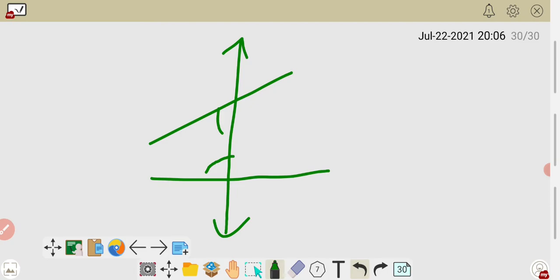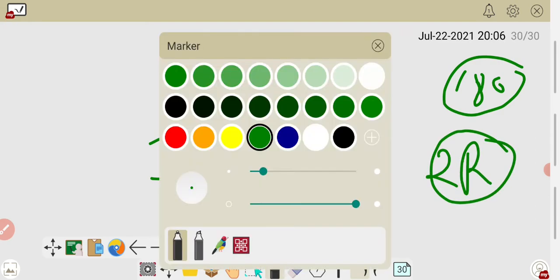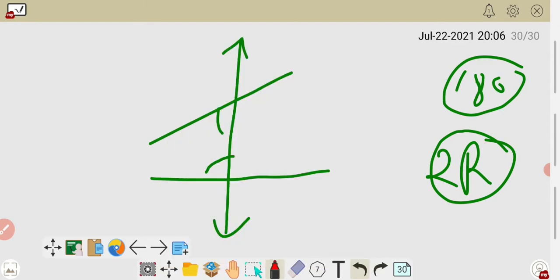This angle is less than 90, and this is also less than 90, so both are less than 90. According to the definition, we have to say two right angles, and two right angles means 180. So when you produce these two sides, what do you get here? Now just produce like that. You have to make your diagram, and produce that also.